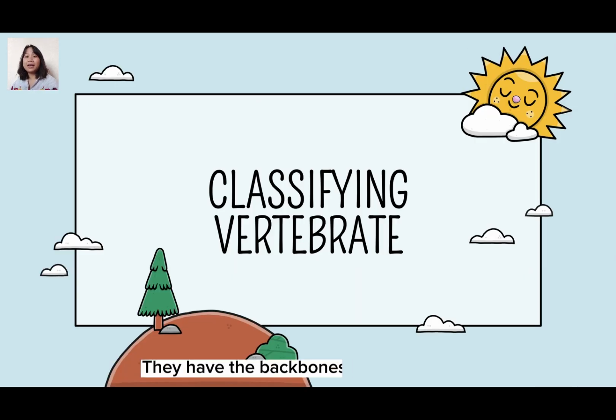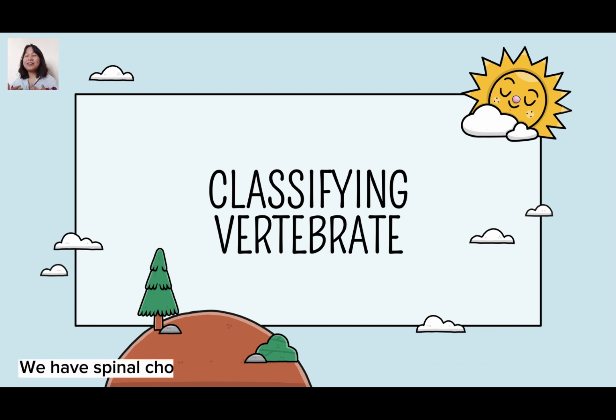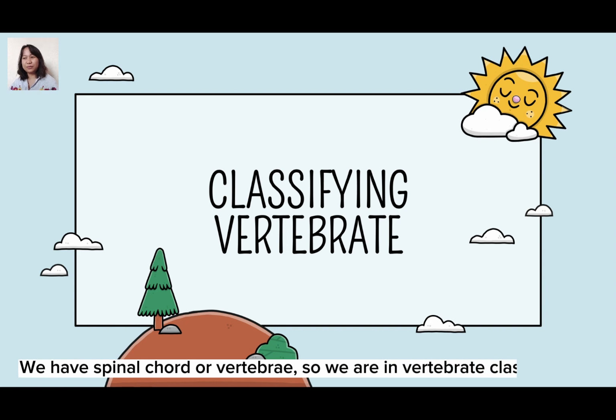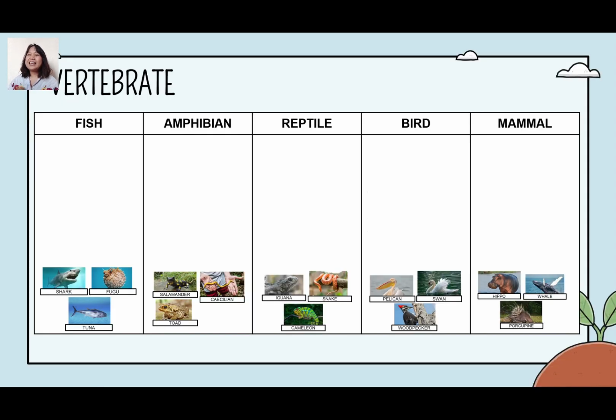Exactly. They have the backbone or spinal cord. Backbone or spinal cord, we call it vertebrate. They have this one. How about us? Exactly. We have a spinal cord or vertebrate. So we are in the vertebrate classification. Okay, so what does fish have?